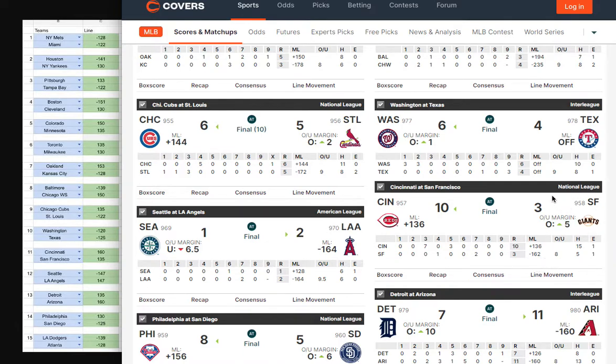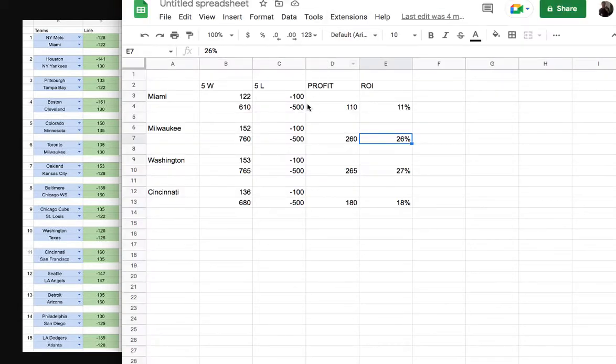However, statistically speaking, San Francisco struggling, and we had this basically as a 50-50 game. Even though Cincinnati was plus 160, San Francisco a little bit better, neither team had more than a 50% chance of winning via my line. So we do the same calculation there. 136 times 5, 680 would be the expected profit. Expected loss minus 500. 680 minus 500 plus 180 for an 18% yield.